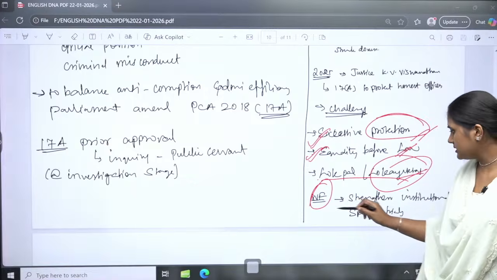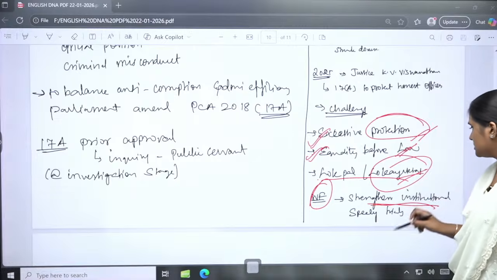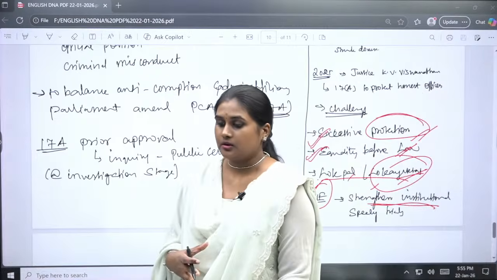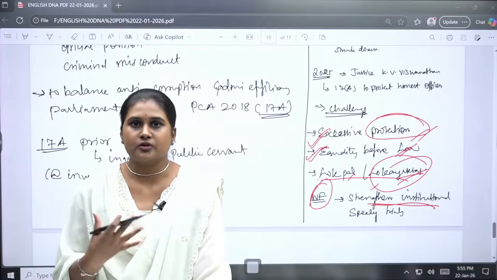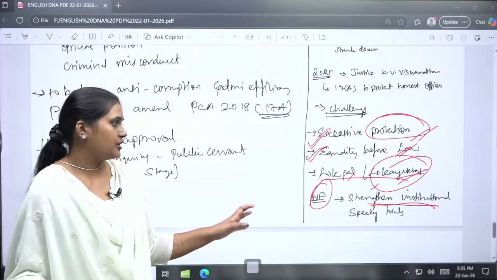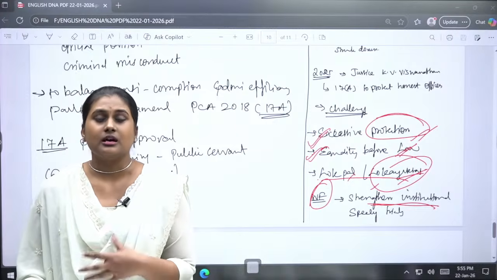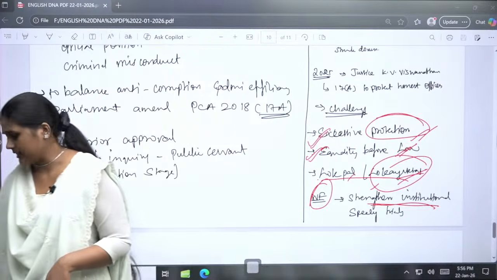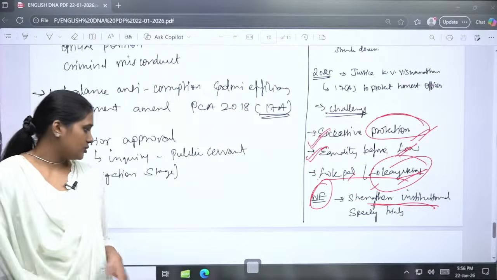What can be done is that we have to strengthen institutions like Lokpal and Lokayukta for speedy trials. Instead of giving them enough time to create evidence, we can go for speedy trial, and we can give authority to the administrations who can actually help. So this is what we have for the day.